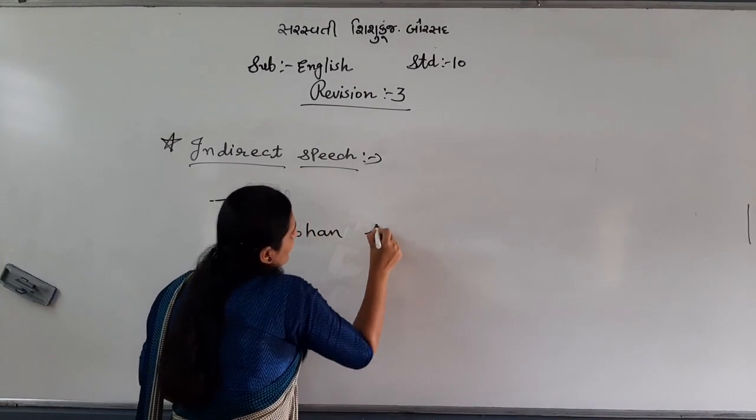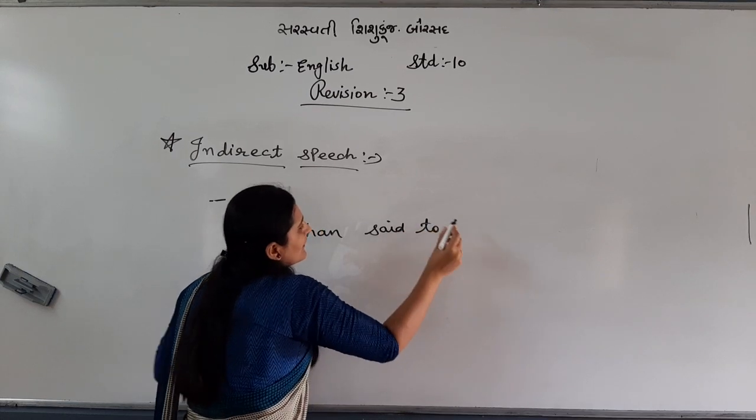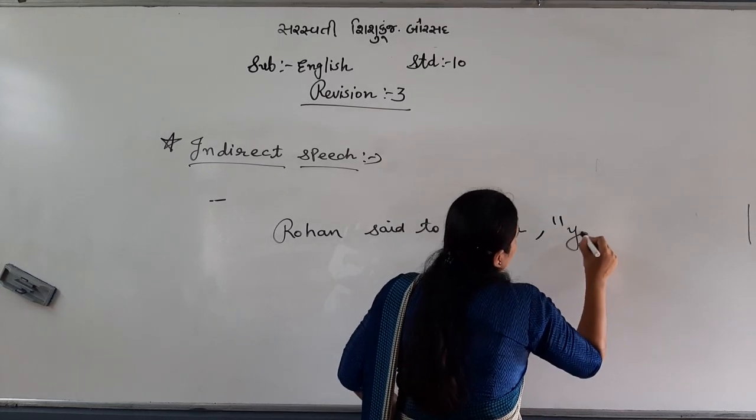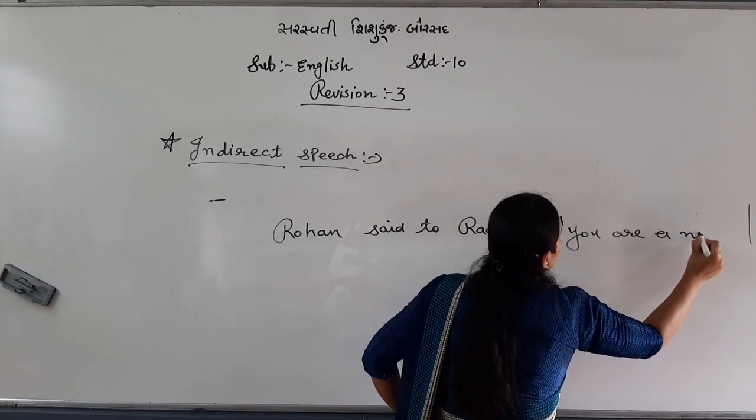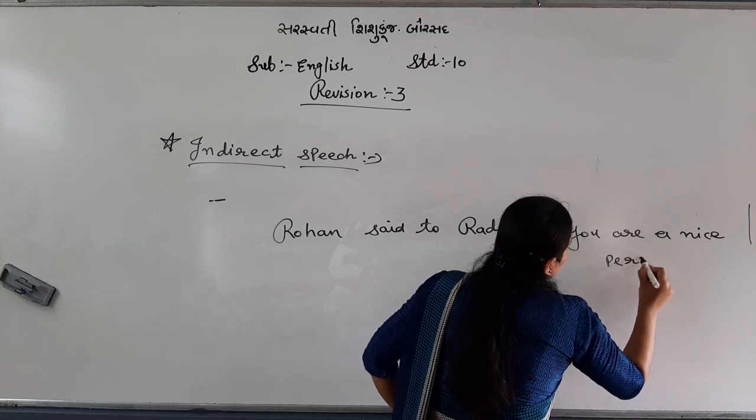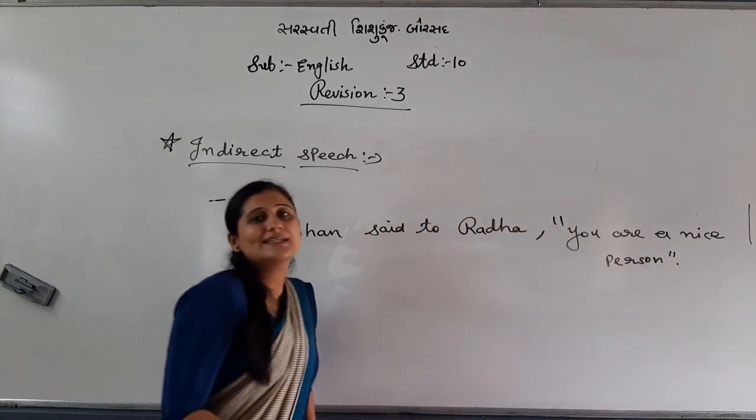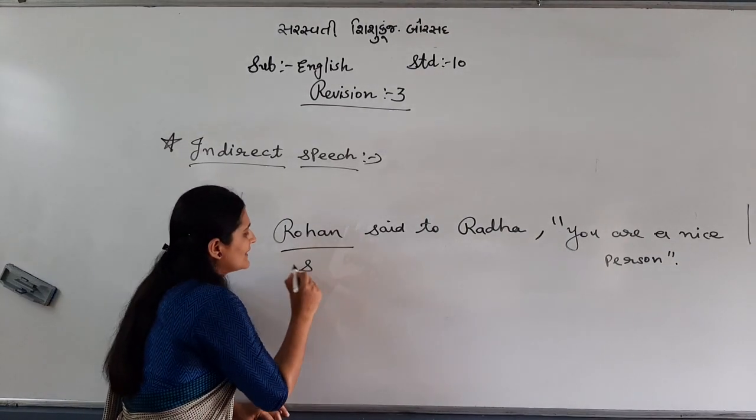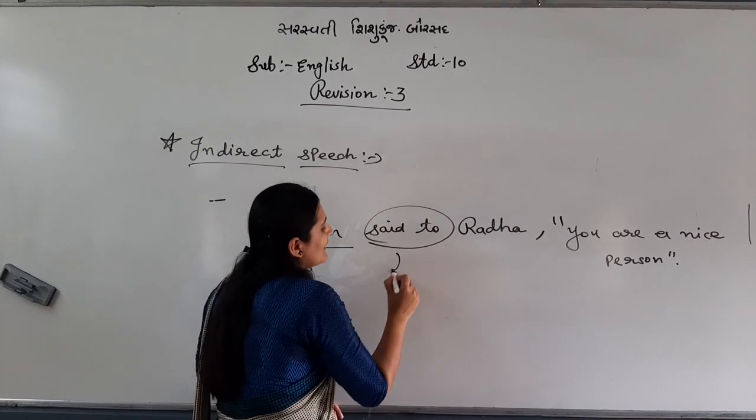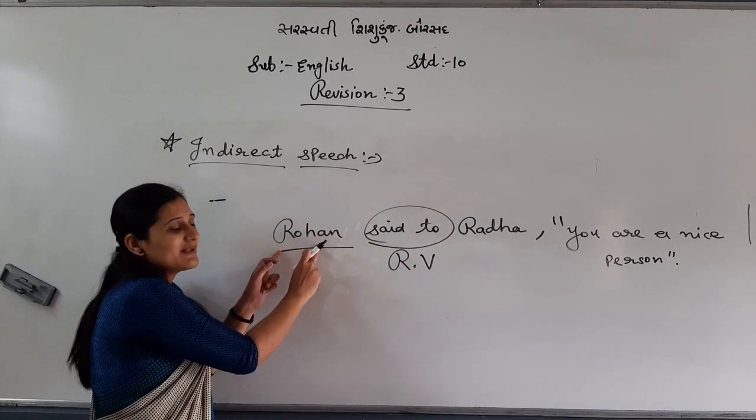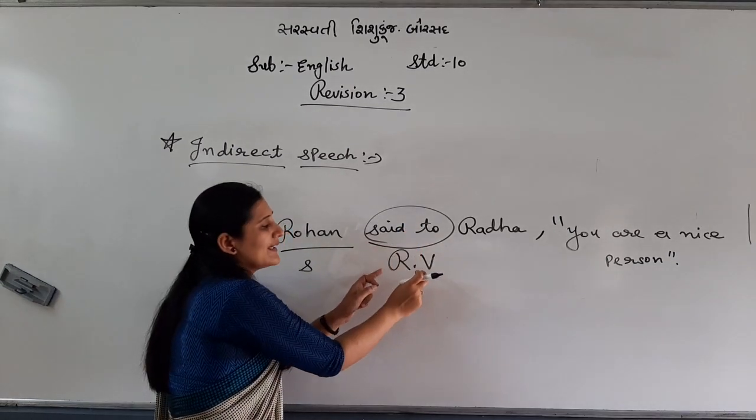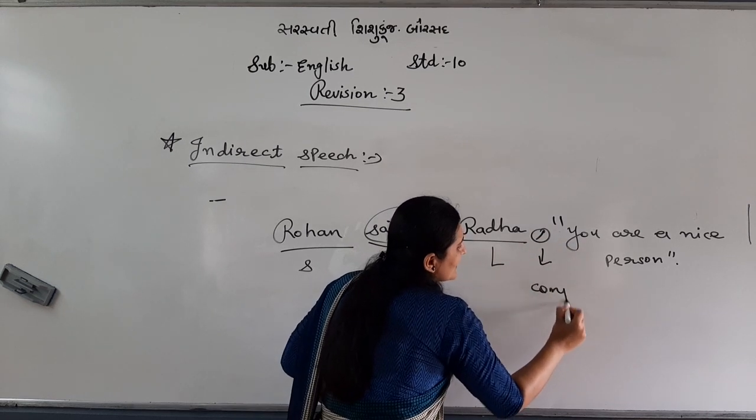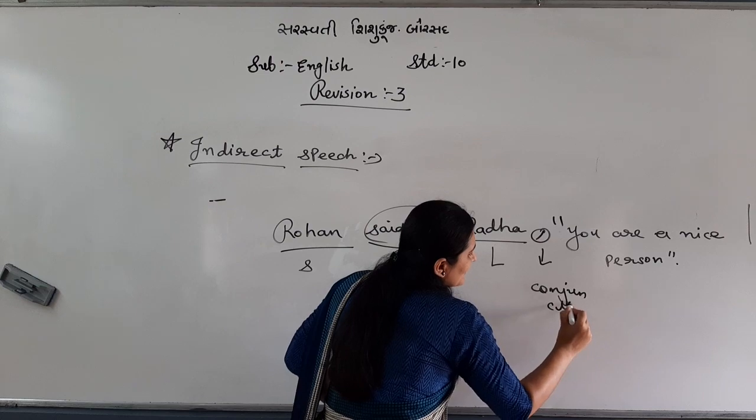Rohan said to Radha, "You are a nice person." Through this sentence, let me explain what is called what. Okay. Now, whichever person you find first is called the speaker, second will be the reporting verb, third will be the listener, then in the place of the comma you need to write a conjunction.